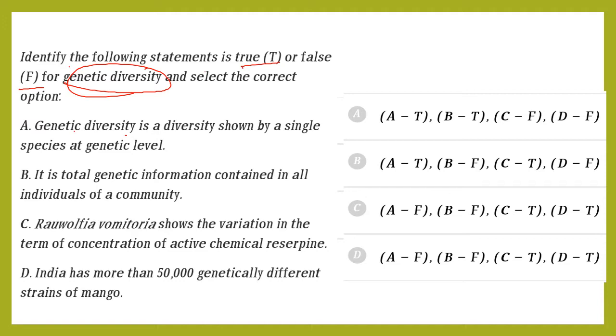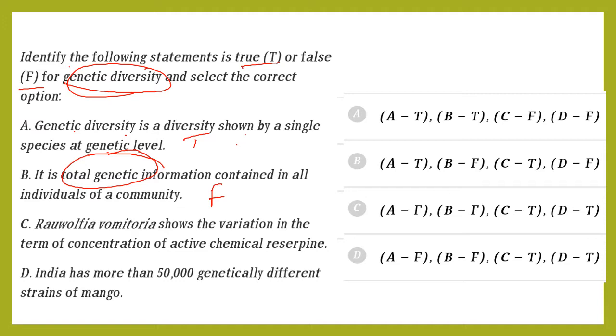Genetic diversity is the diversity shown by a single species at genetic level. Yes, it is true. It is total genetic information contained in all individuals of the community. So this will not show total genetic information, only that particular individual. So this sentence is false.